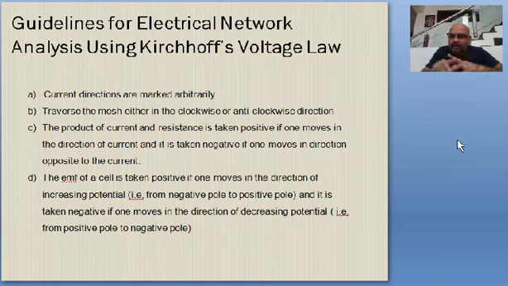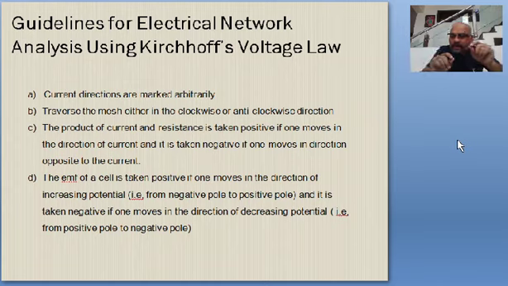Second one, you can traverse the mesh either in the clockwise direction or anti-clockwise direction. Second condition. So two conditions: you can mark the directions of the currents in different parts of the mesh arbitrarily the way you want.